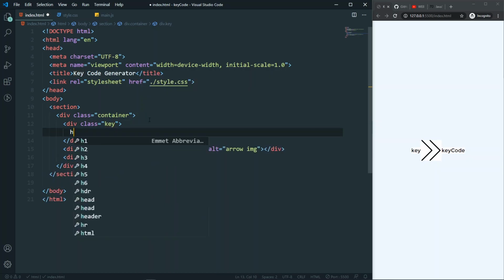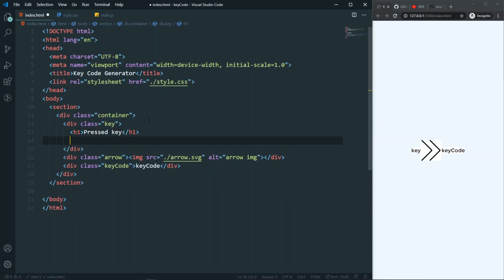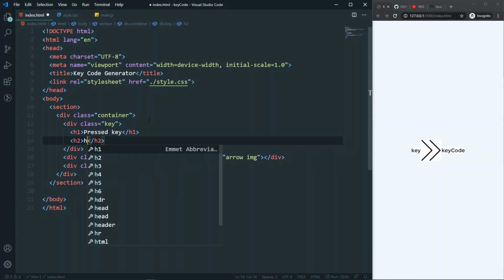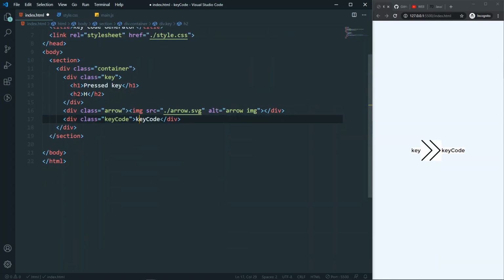First thing is the heading, so we'll have an h1, so it will say something like pressed key, and we will have the actual key that we have, which will be the h2. So for now, as a placeholder, let's say that h will be the initial key that I want to have here. So after that, in our key code div, I will have three parts.